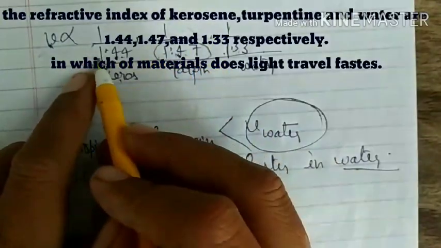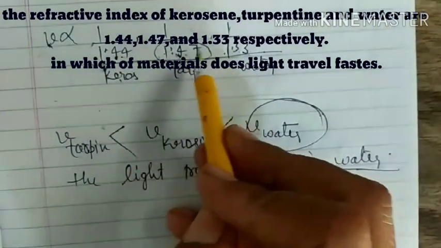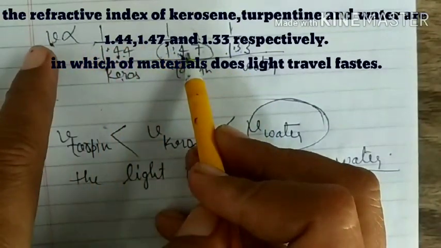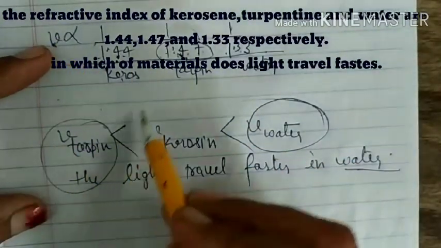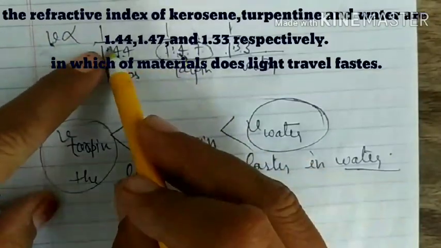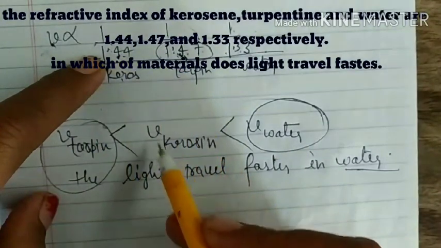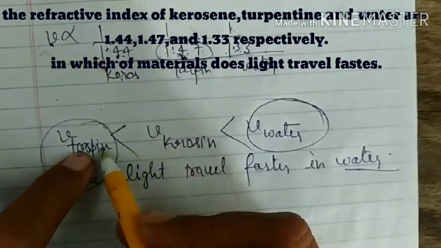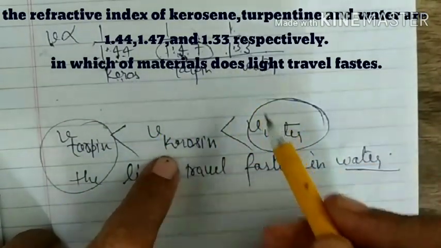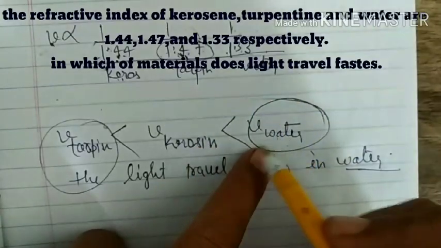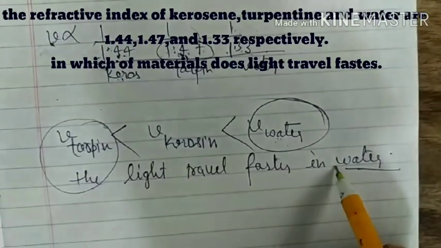Now what is the large quantity? That means 1.47 is large compared to the other two quantities. If it is large, then velocity is minimum. Then turpentine is minimum. After turpentine, comparing these two quantities, velocity in kerosene is maximum compared to turpentine, and compared to kerosene and water, the velocity of water is more. So we can say that light travels faster in water. Okay, thank you.